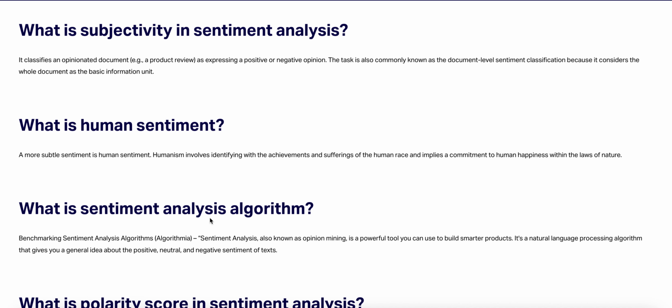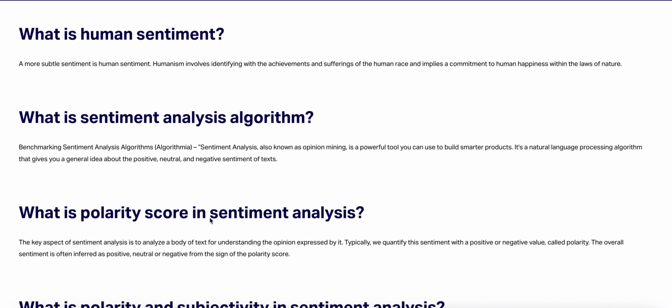What is human sentiment? A more subtle sentiment is humanism. Humanism involves identifying with the achievements and sufferings of the human race and implies a commitment to human happiness within the laws of nature.